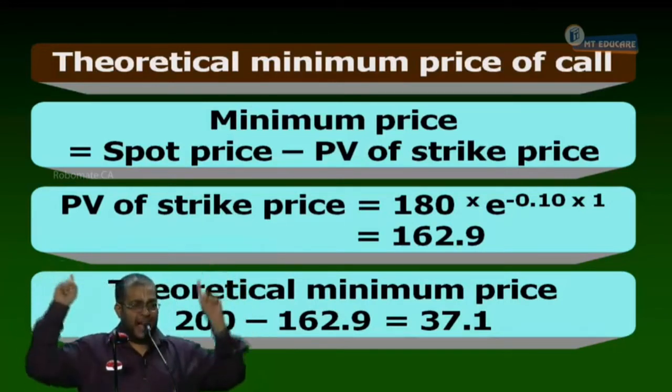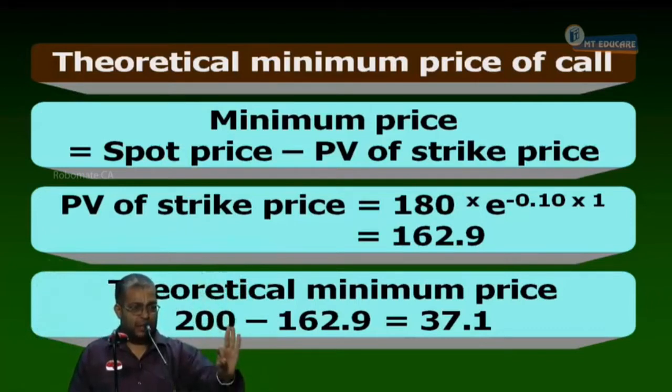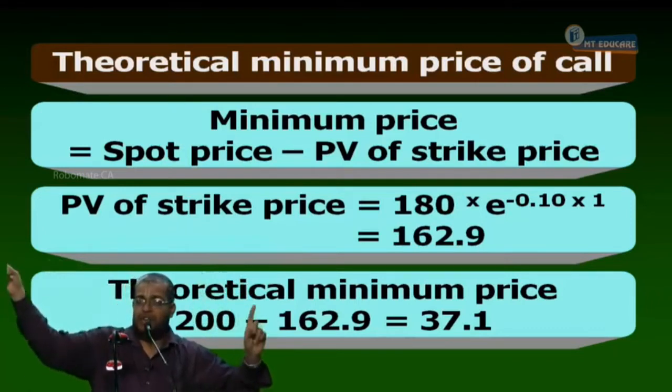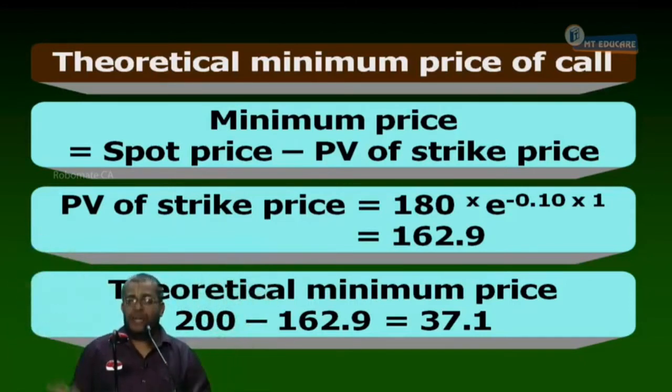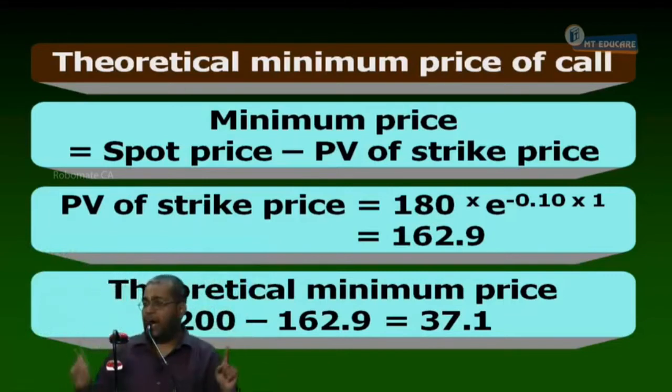Now, the call is underpriced. A call option is available for 30 rupees, but it is worth 37.1. One thing is sure, the call is cheap. When something is cheap, what should I do? Buy. In the strategy, I should hold the call.